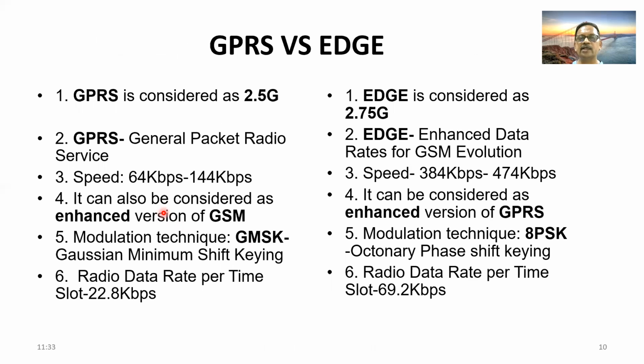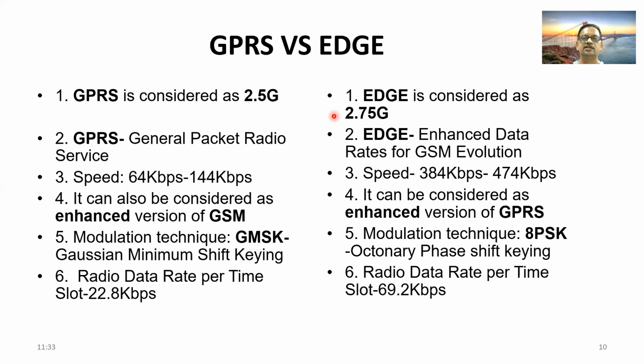Now we will compare both GPRS and edge. Here I have tabulated in 2 slides. Let us go through one by one a little bit fast. GPRS is considered as 2.5G. This is nothing but the summary of what we have discussed on GPRS and edge, and we are comparing both.